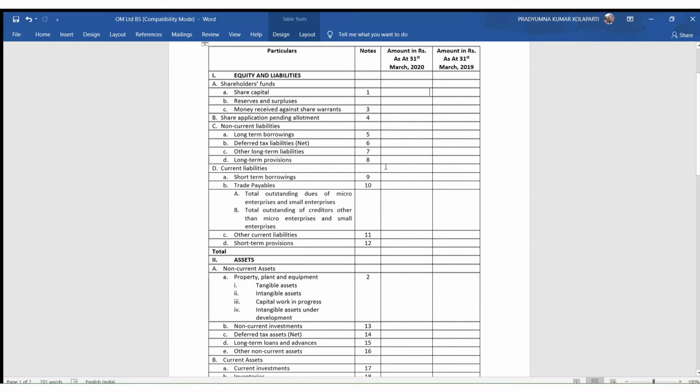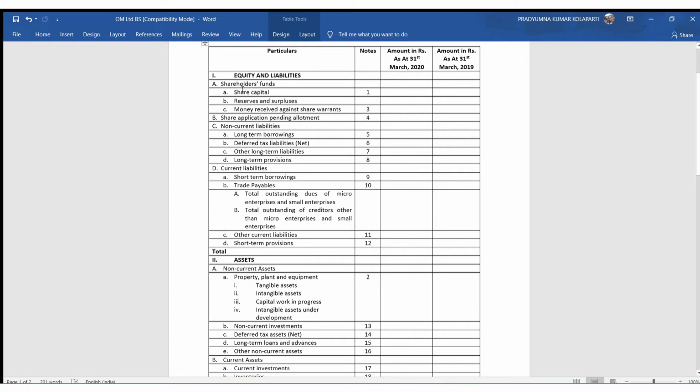It is not the only requirement. There are accounting standards prescribed by the Ministry of Corporate Affairs which have to be mandatorily followed, and if there are any disclosures required as per accounting standards, then that also has to be taken care of. We cannot say that Schedule 3 is not prescribing that particular requirement, so I will not show it. No, you have to strictly follow accounting standards, and whatever is prescribed here is an additional requirement.